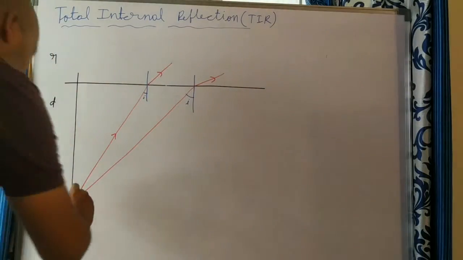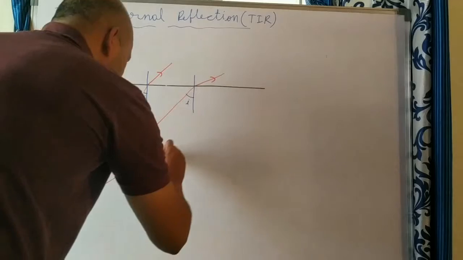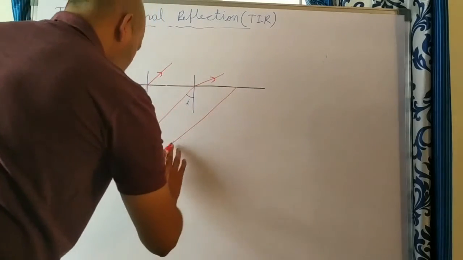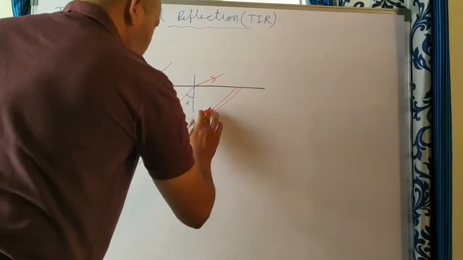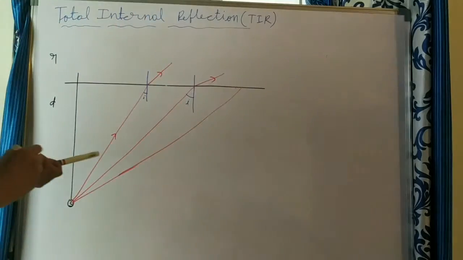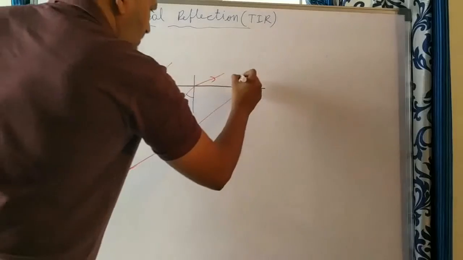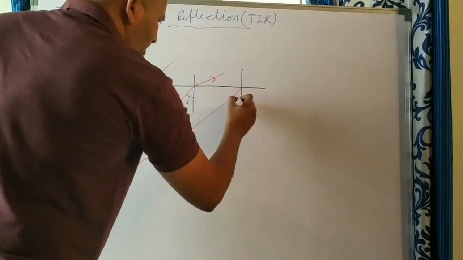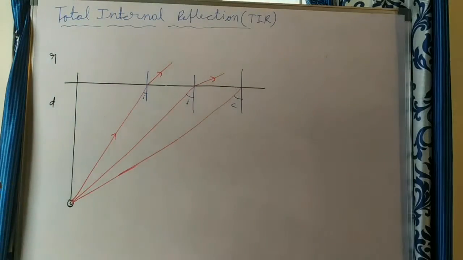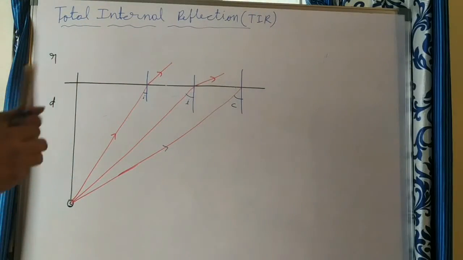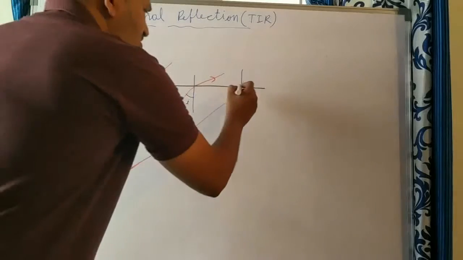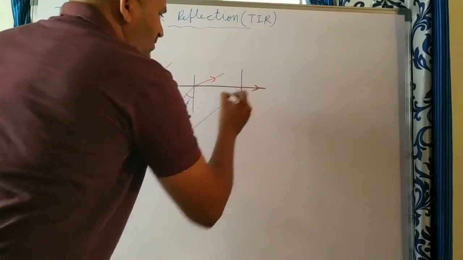Suppose you take another ray going like this, where the angle of incidence is just equal to the critical angle. When the angle of incidence is equal to the critical angle, what happens? The light ray just grazes the interface. It will be going like this.